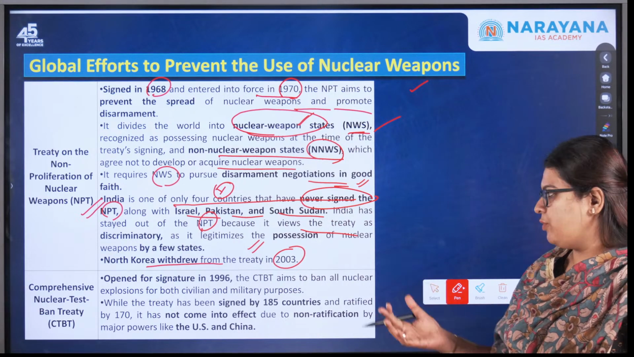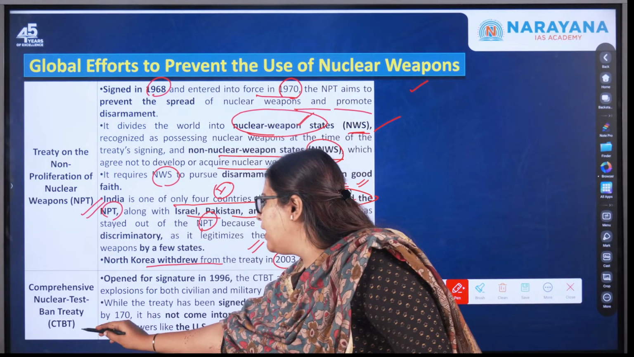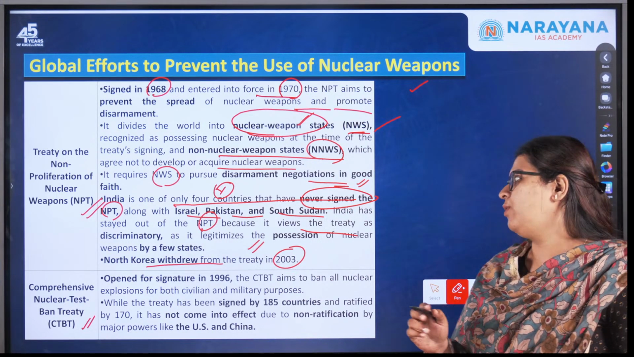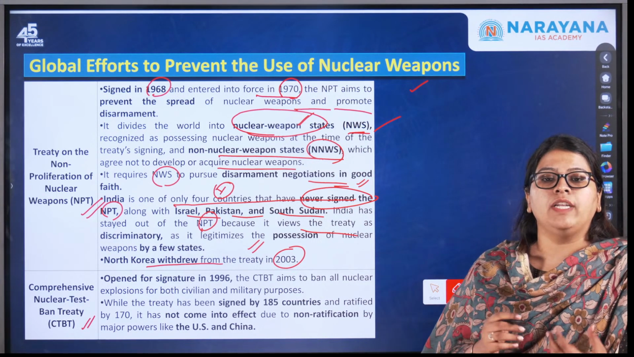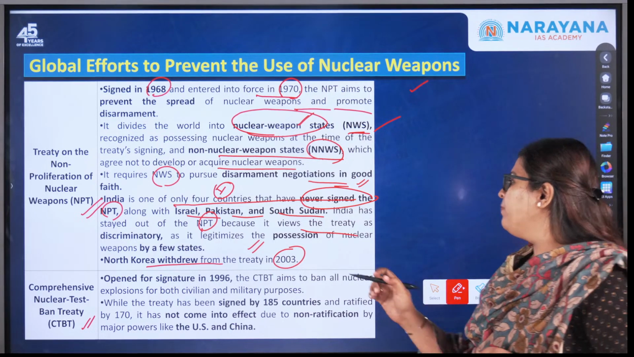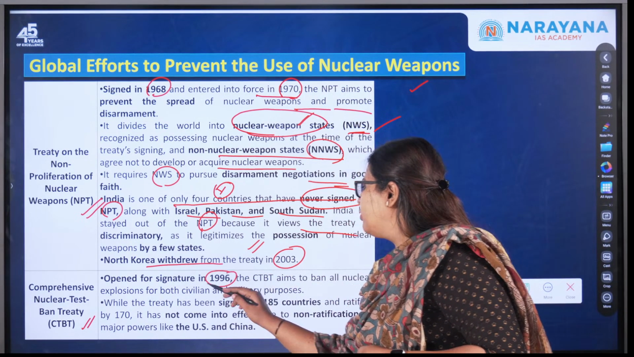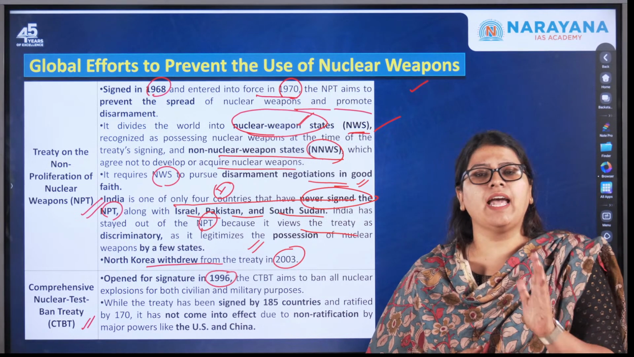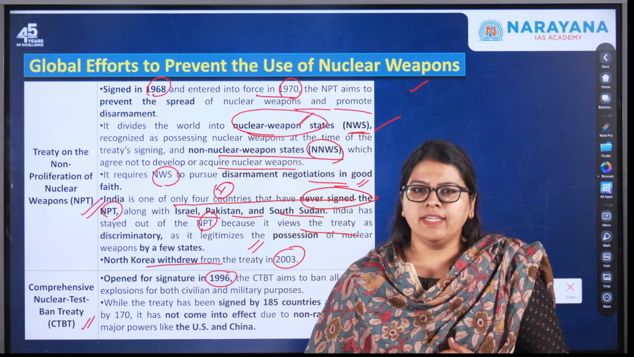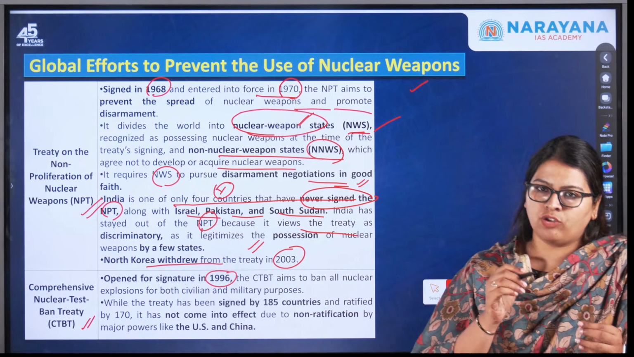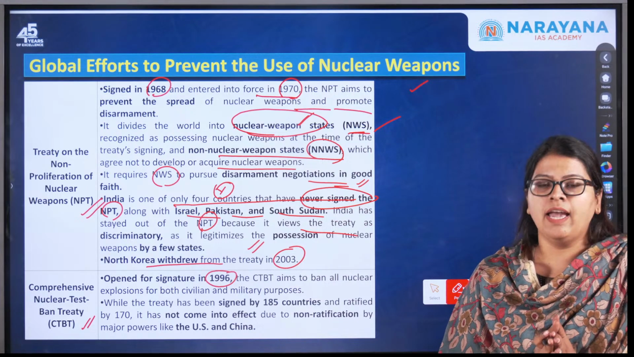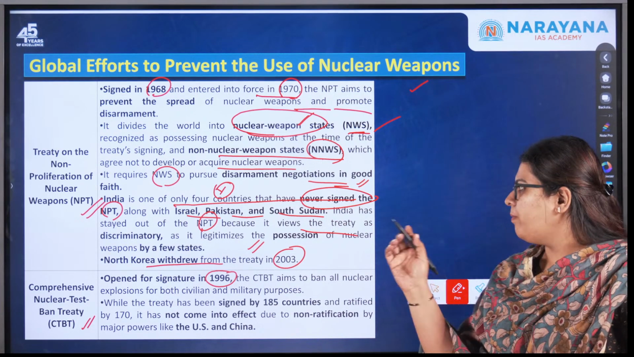The next treaty is the Comprehensive Nuclear Test Ban Treaty, which is called CTBT. This was opened for signature in the year 1996. Here you might have a doubt: what is the difference between signing it and ratifying it? Signing is nothing but India choosing or acknowledging that such a treaty exists, and that it is a good measure.